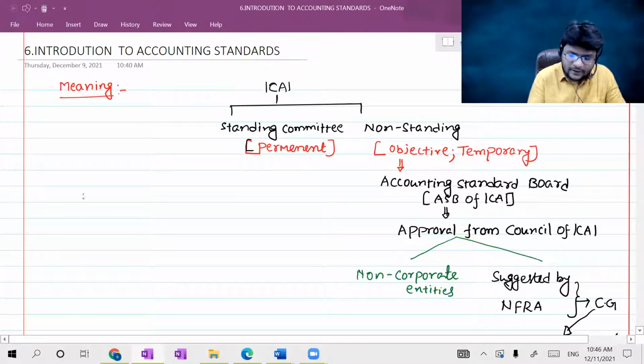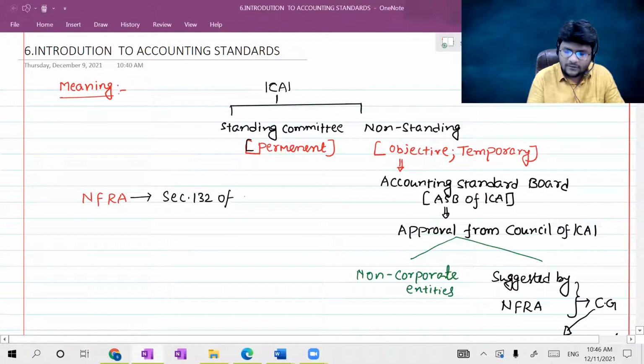NFRA, National Financial Reporting Authority. Sir, NFRA was established through Section 132 of Companies Act 2013.